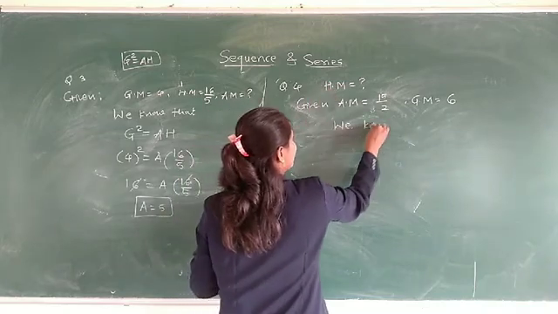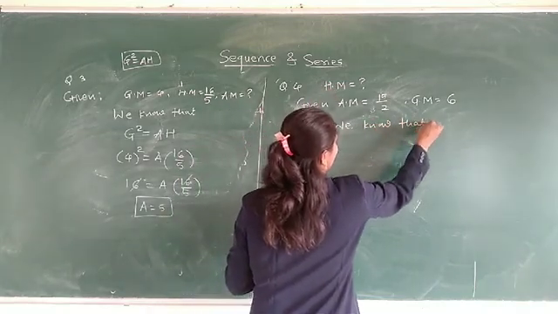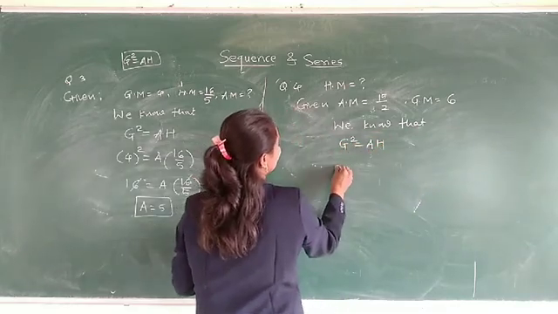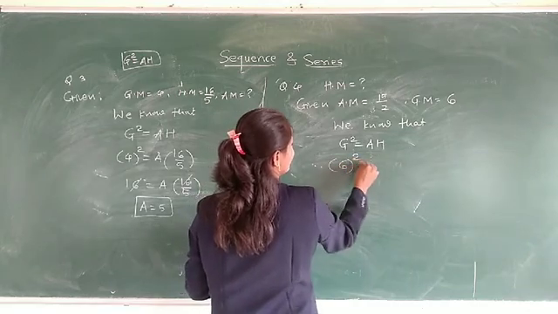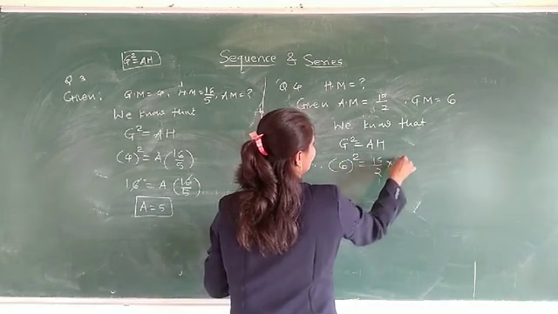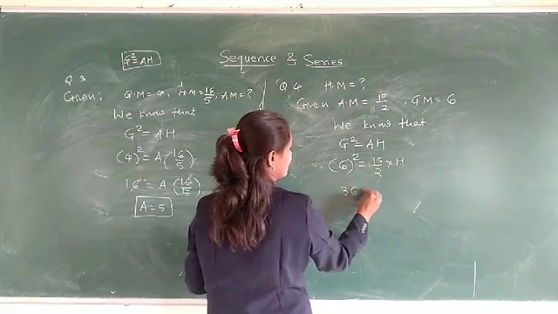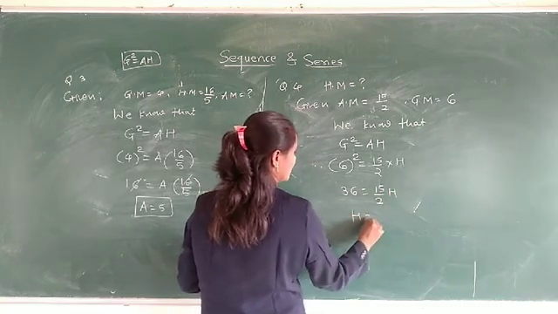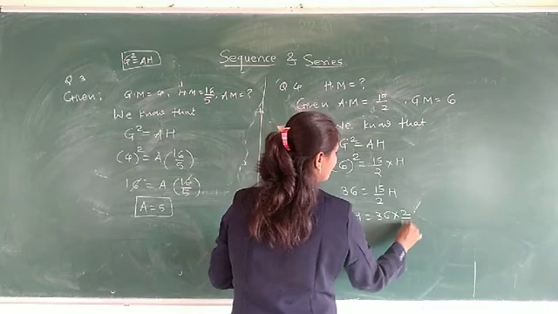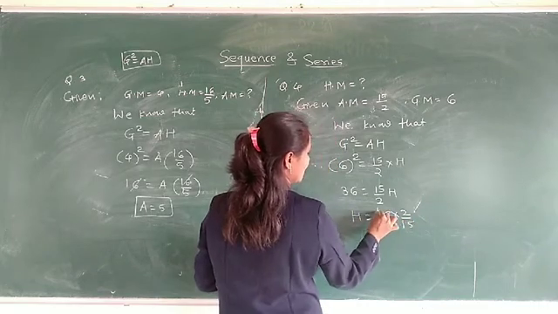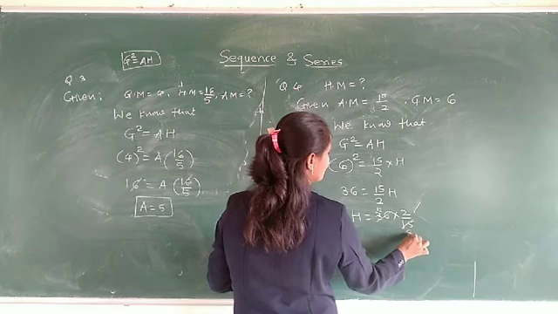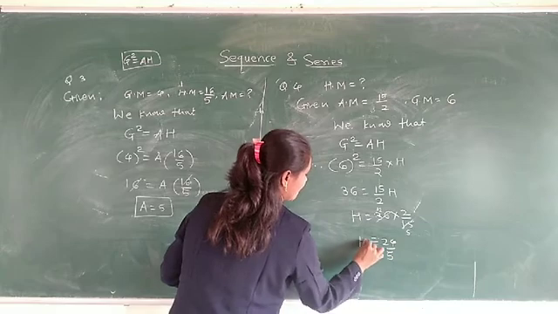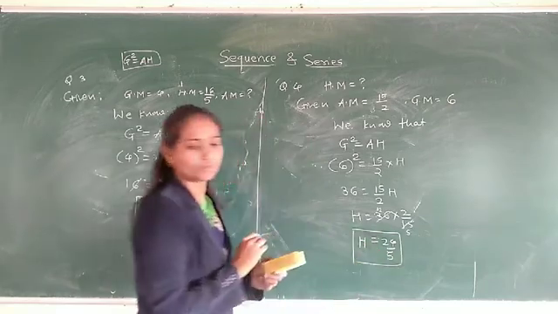So again use the relation. We know that G square is equal to A into H. The value of G is 6, so 6 square, which is 36, is equal to 15 by 2 into H. Therefore, H is equal to 36 into 2 upon 15. Here we divide by 3, so 12 into 2, 24 upon 5. Therefore, H is equal to 24 upon 5.